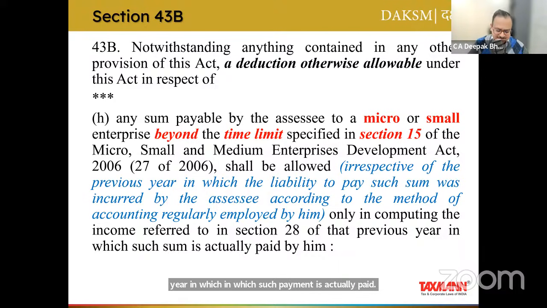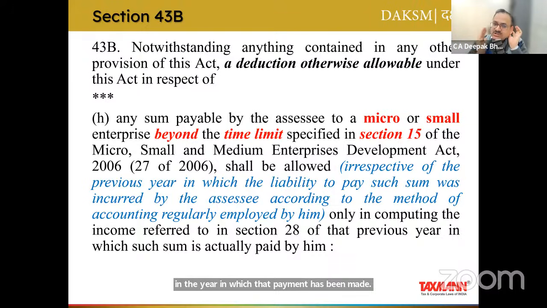So let's take an example. The due date as per section 15 of a particular purchase is, let's say, 15th of March, and you are paying that amount on 30th of March. Since you are paying beyond the time limit specified in section 15 of the MSME Act, on what basis shall this deduction be allowed? Only in the year in which that payment has been made.